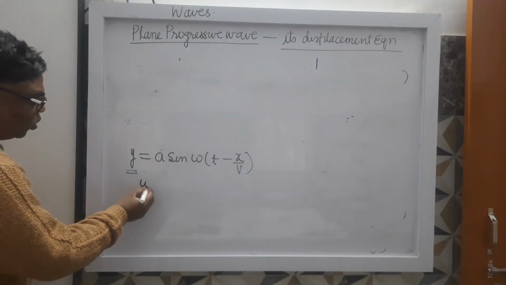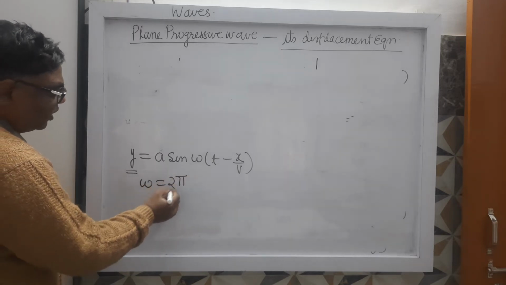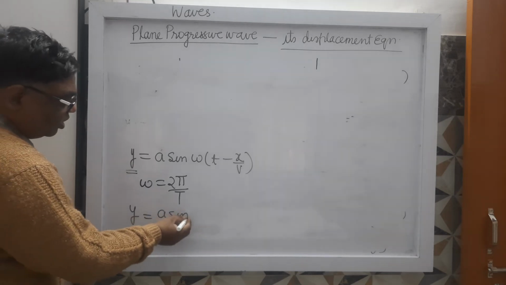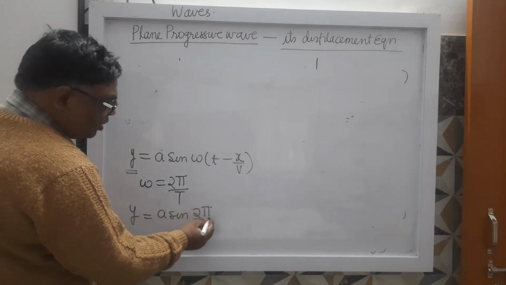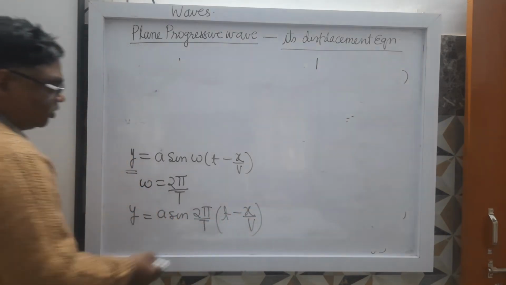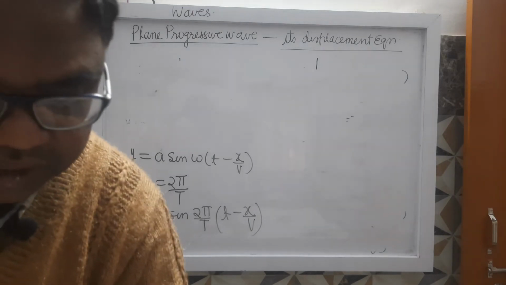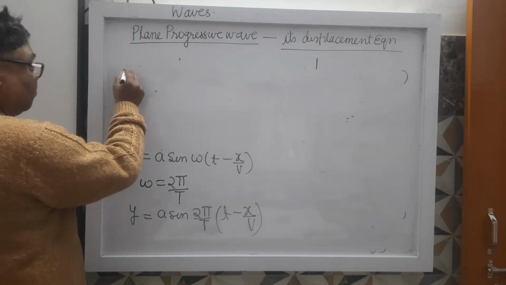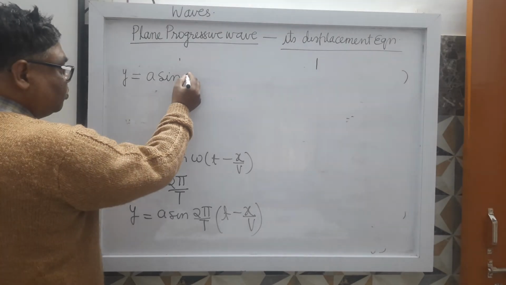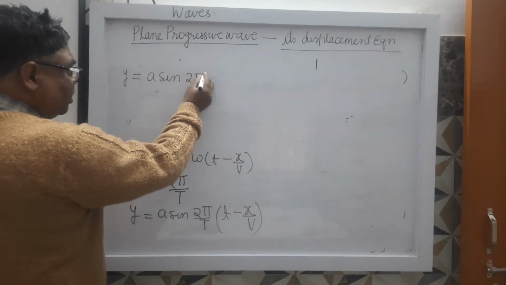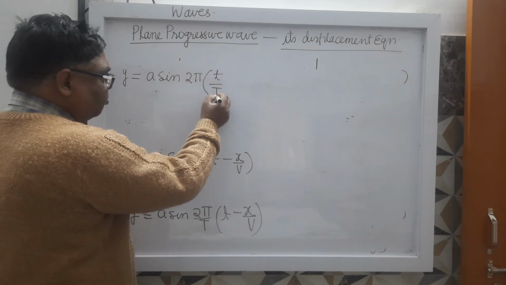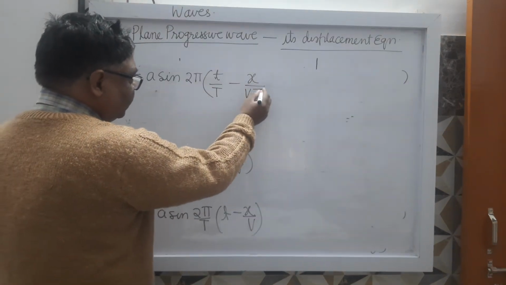Omega equals 2 pi upon capital T. So y equals a sin 2 pi by T into (t minus x upon v). When you simplify, y equals a sin 2 pi (t upon T minus x upon vT).